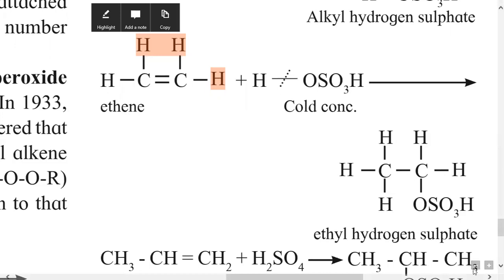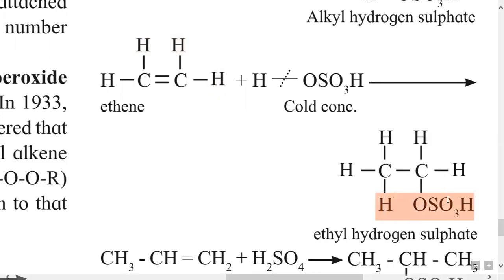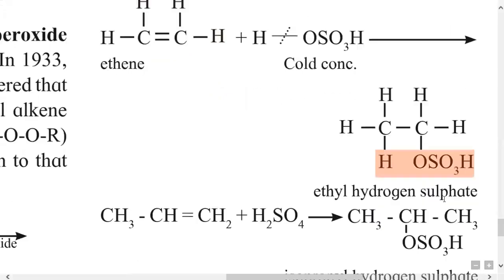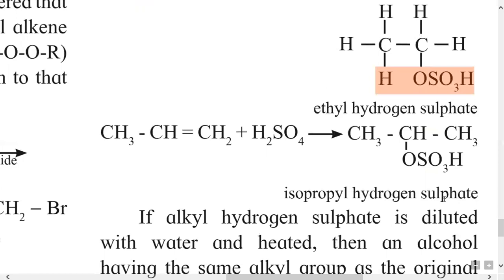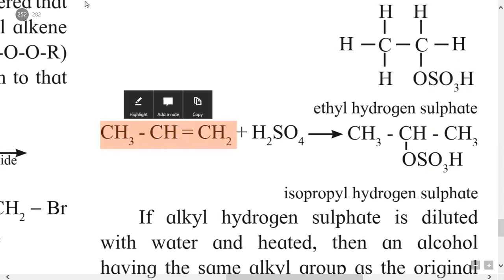Here across the double bond hydrogen and OSO3H group get added and we get ethyl hydrogen sulfate. Here Markovnikov rule is not applied, but if the alkene is unsymmetrical, here the example of an unsymmetrical alkene is CH3CH=CH2, that is propene.